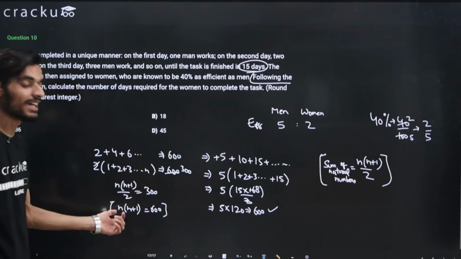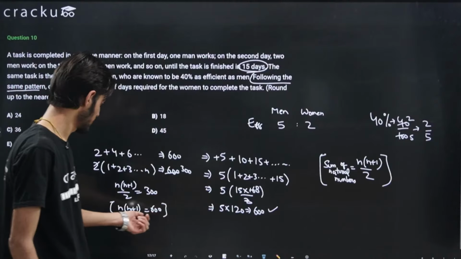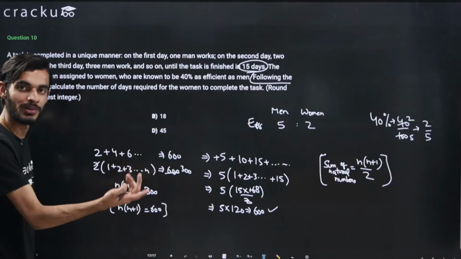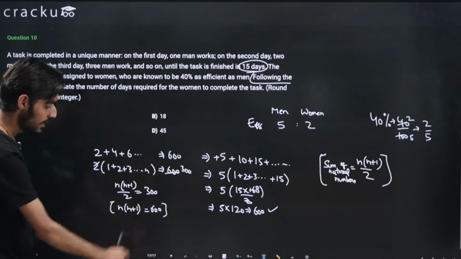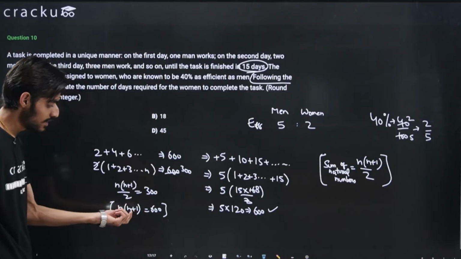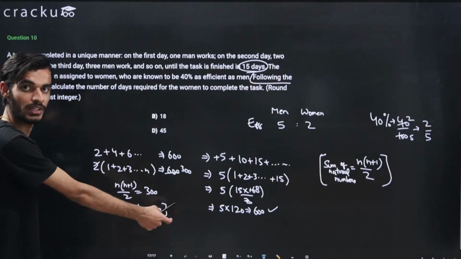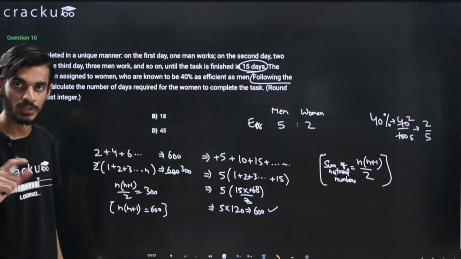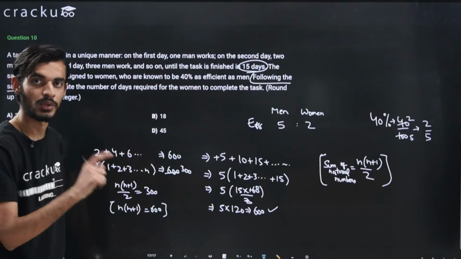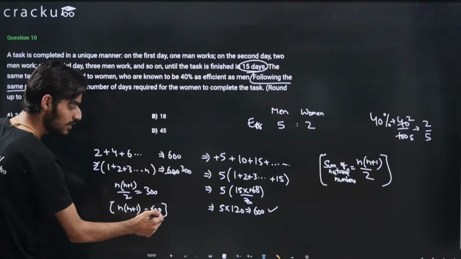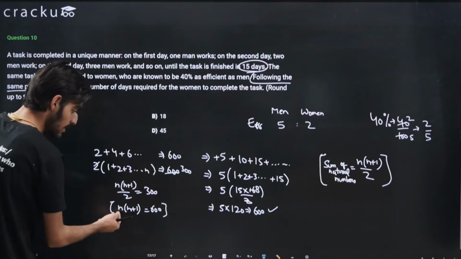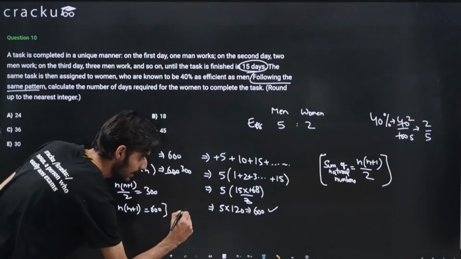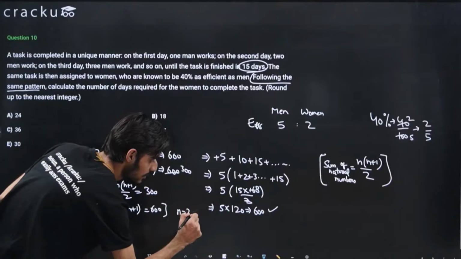Now, n should not be required to be a natural number, I thought it is the number of women. So n may or may not be a natural number, but the product of n and n plus 1 is 600. So the product of two consecutive numbers is 600. We can just see the nearest square to 600, because 24 squared is 576, and 25 squared is 625, right? So this value is lying between 24 squared and 25 squared. So this value can be equal to 24, right? We can just check by letting the value of n be equal to 24.